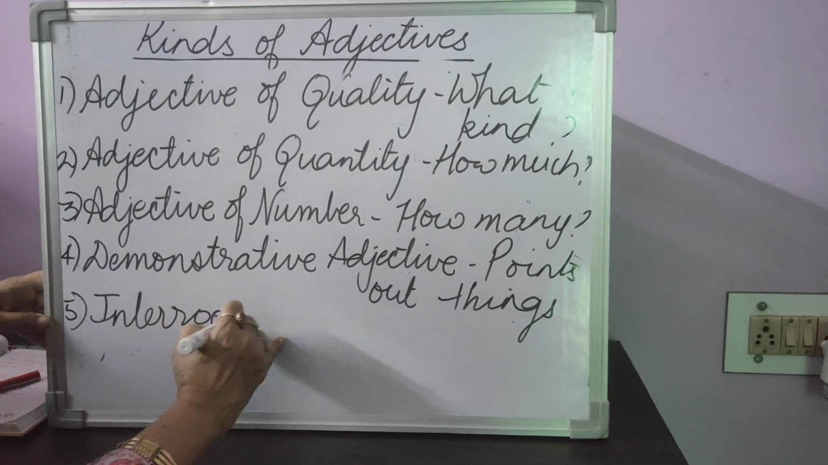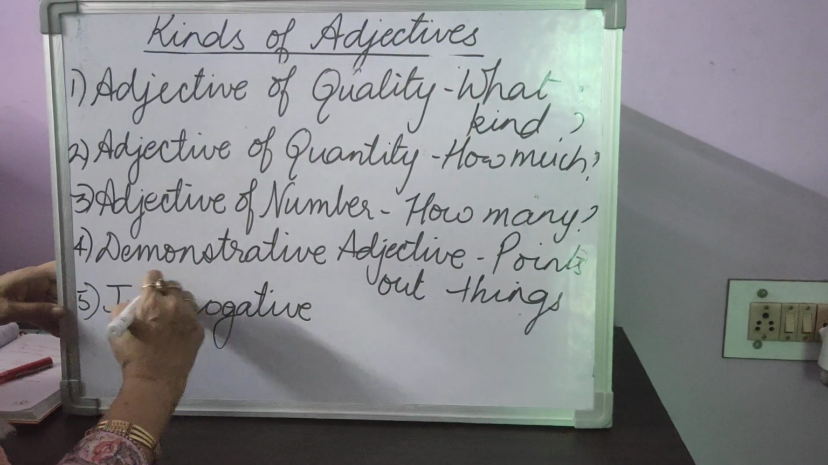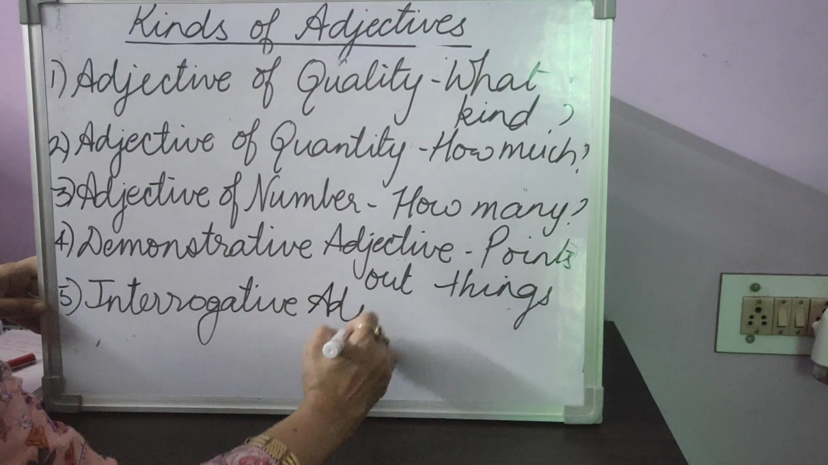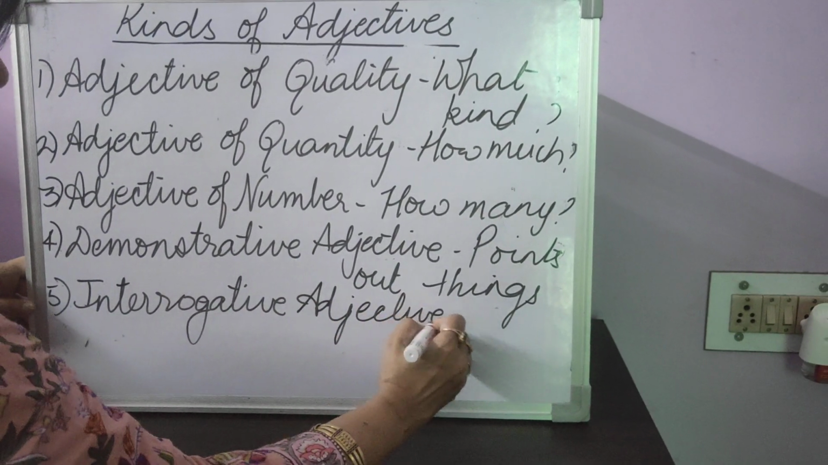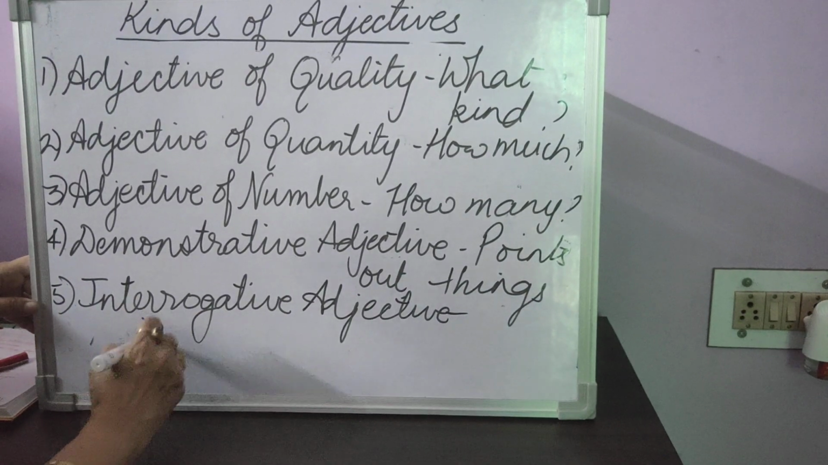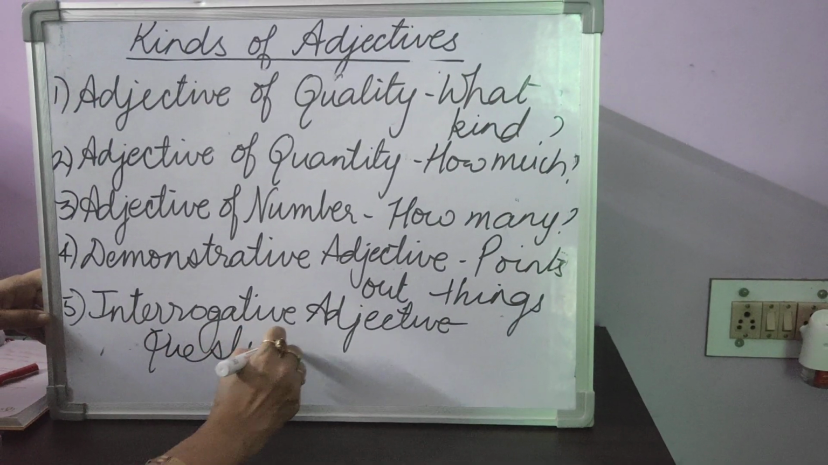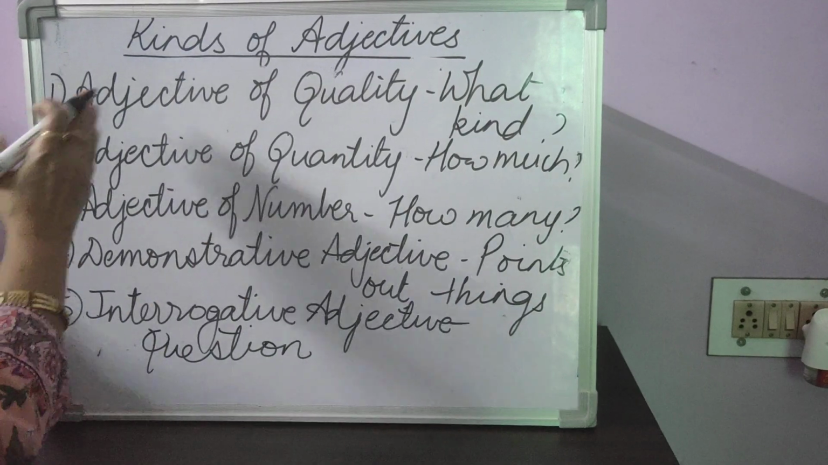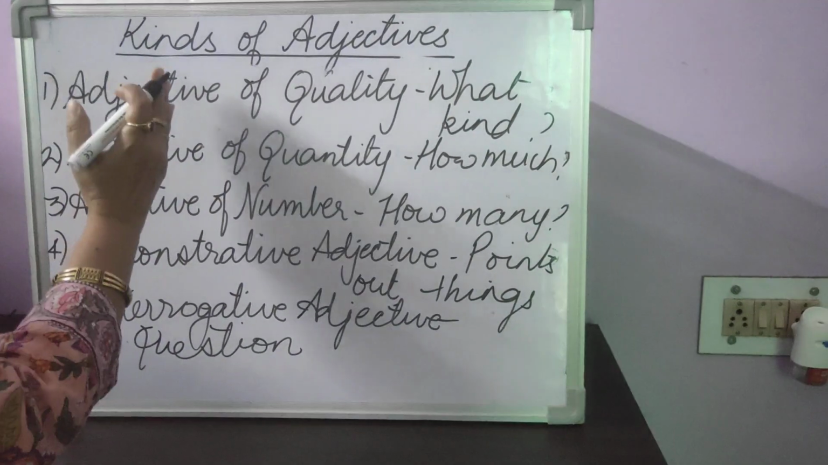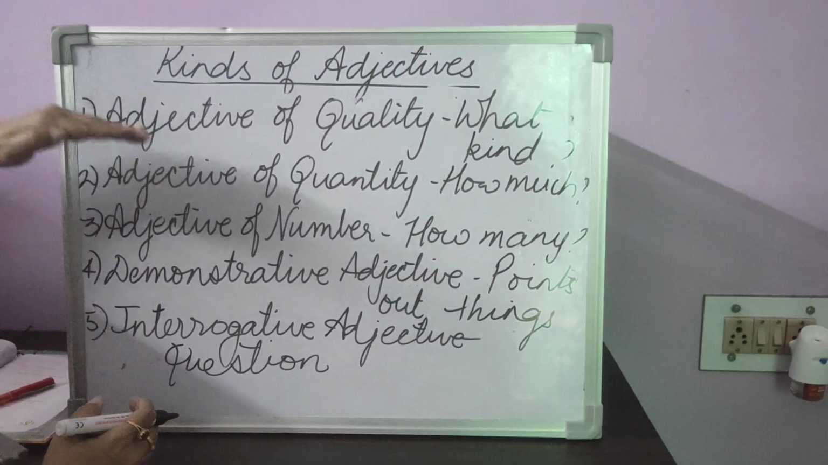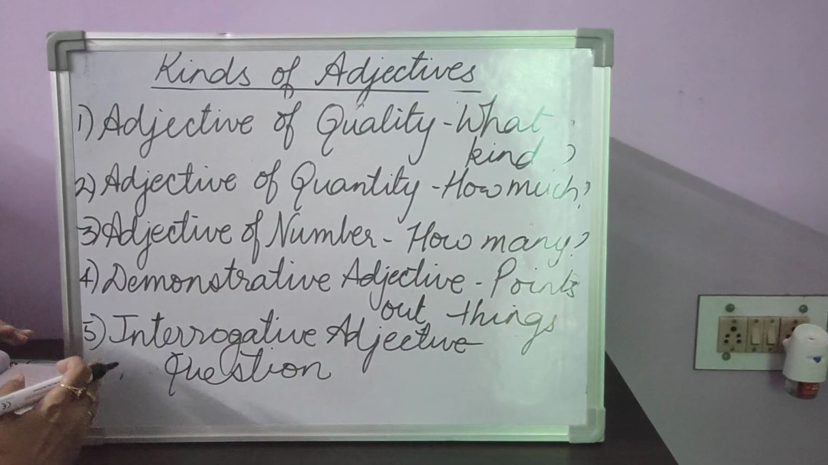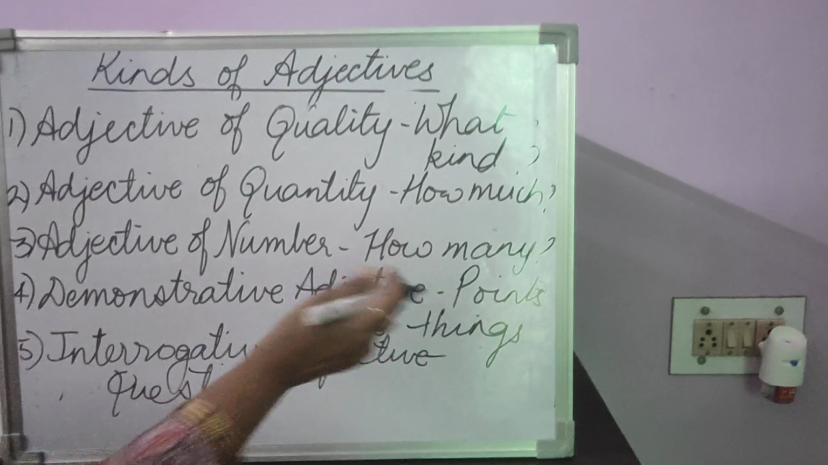And the fifth adjective that we did was the interrogative adjective. And this is the way, children, they are to be written. Interrogative adjective is always in the form of a question. So when you write adjective of quality, the word adjective will come first. Same over here, same over here. Only for the fourth and fifth, the word adjective is written outside.